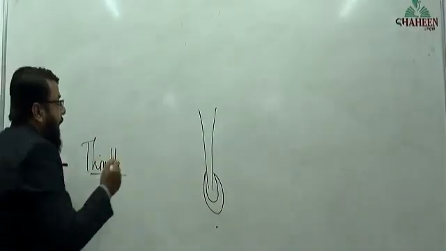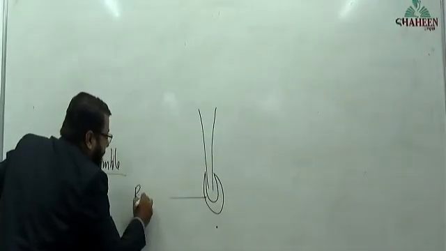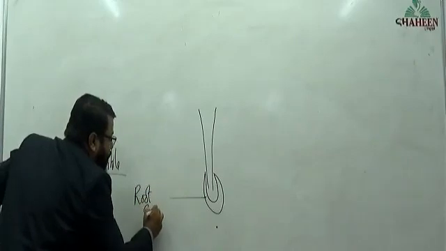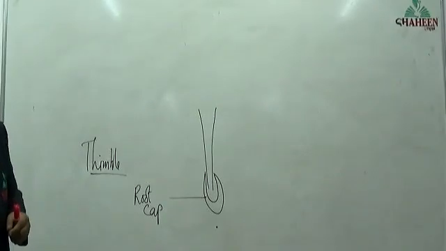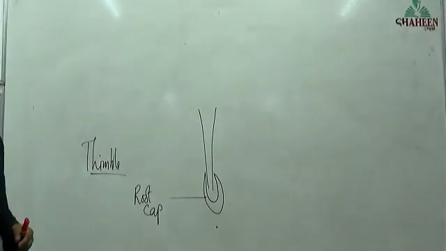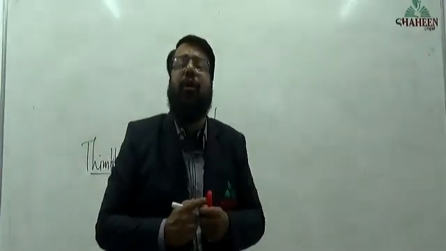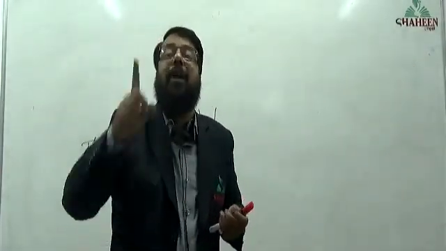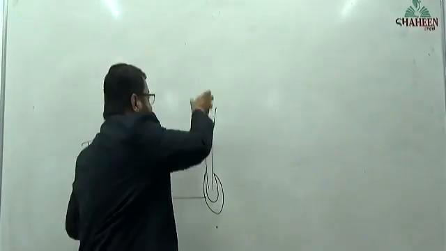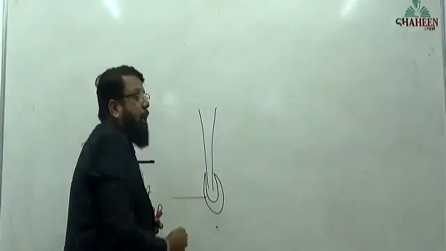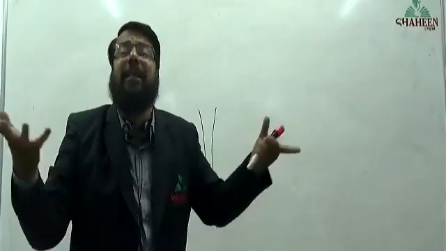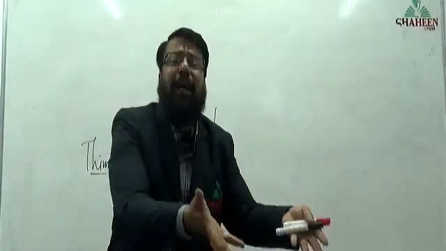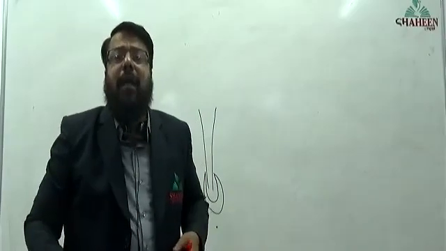That is called the root cap. All the roots have a thimble-like structure, that is called the root cap. What is the function of the root cap? Protection. Protection to whom? Protection to the root tip. To protect the root tip. Protect from what, sir? Who will come to destroy it there?